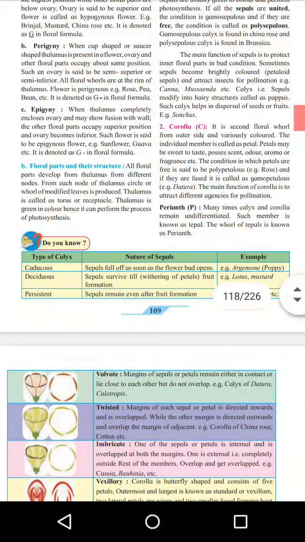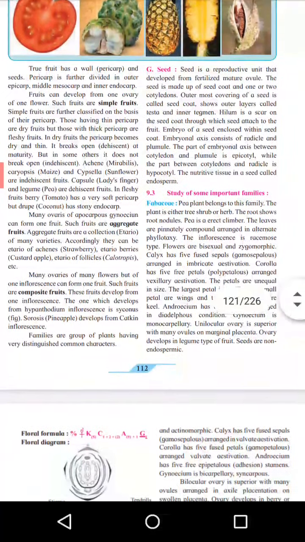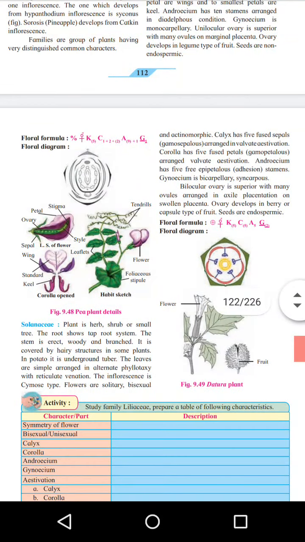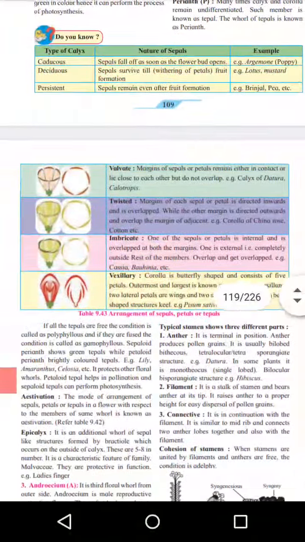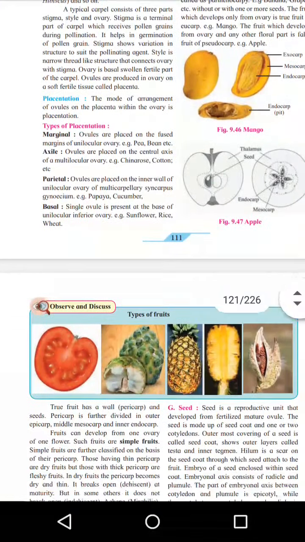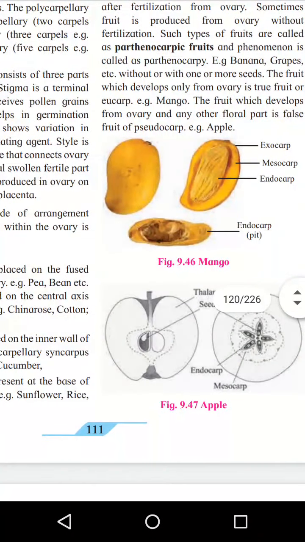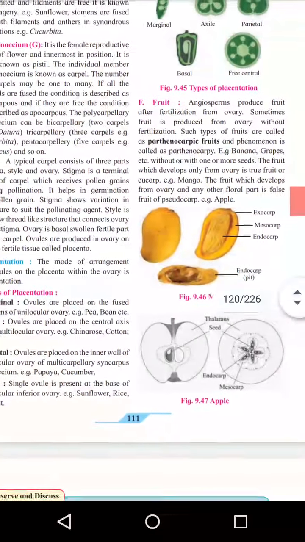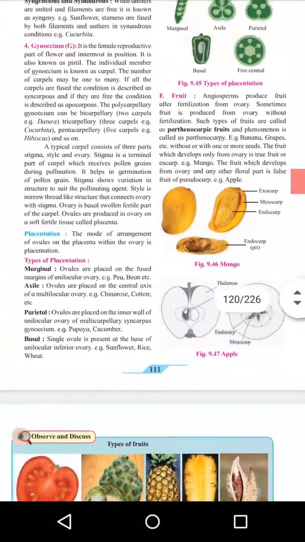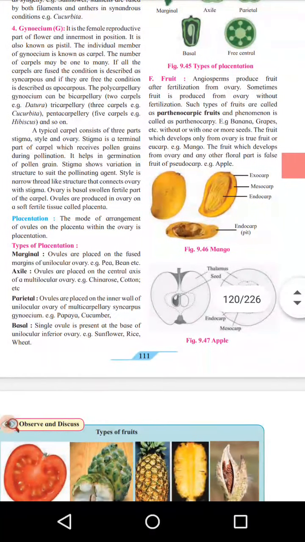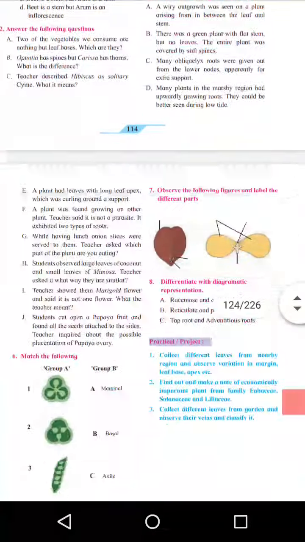Most students are interested in this topic, as all the information about flowers, fruits, types of fruits is included in it. We generally know that mango is a fruit, but what is the type of mango? What is a false fruit? Actually, apple is not an actual fruit, it is a false fruit. So all these things we will see in the detailed study of this topic.